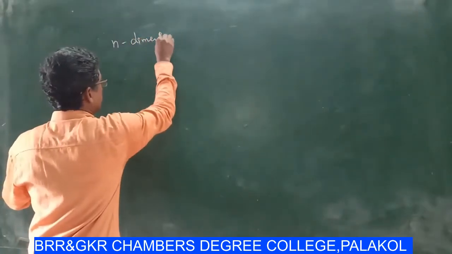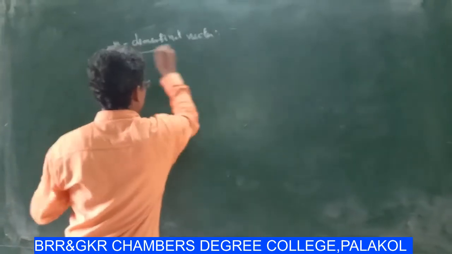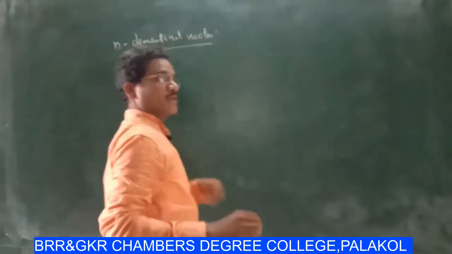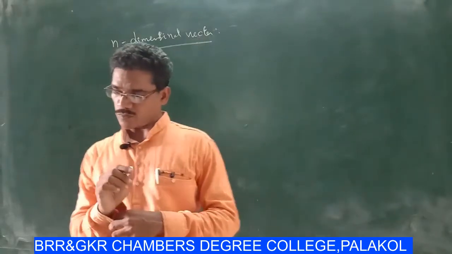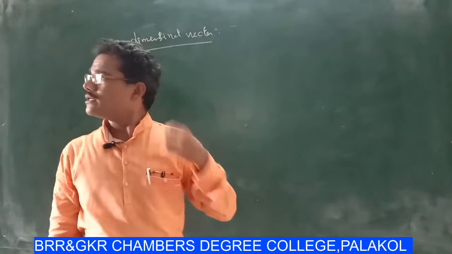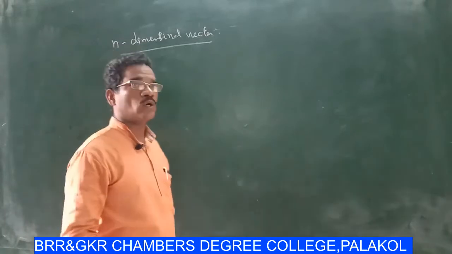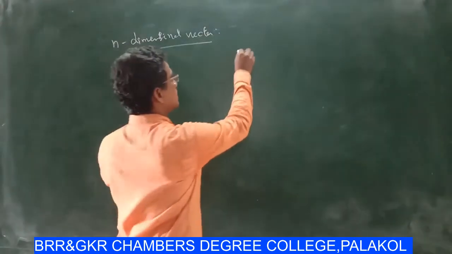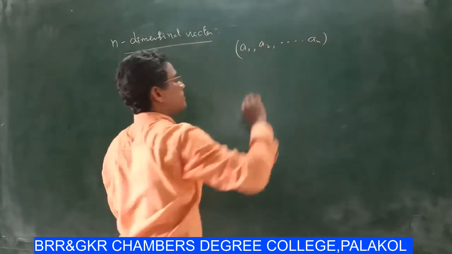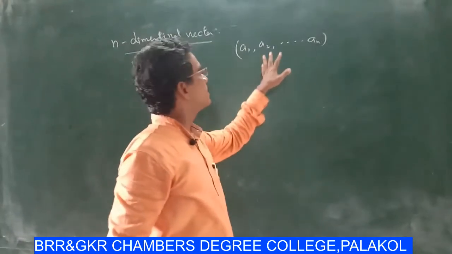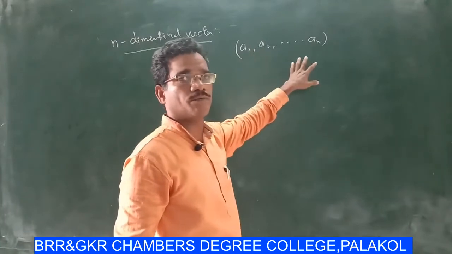N-dimensional vector. An n-dimensional vector means a point in the n-dimensional vector space has n coordinates of the form a1, a2, and so on up to an. This is called n-dimensional vectors, that is, n coordinates of the form.